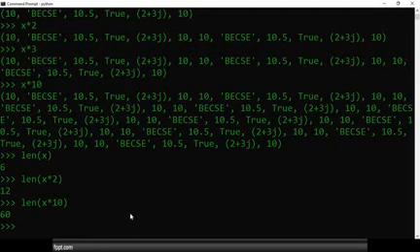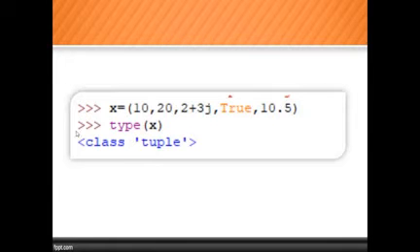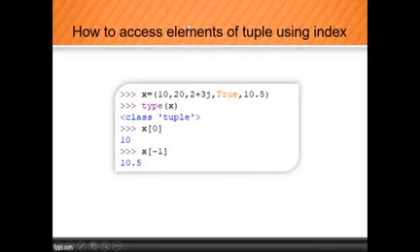Okay, so let's go to the PPT. Let's check the PPT. So this is a tuple, x is equal to 9, and these are the values, True, and I'm checking the type of the tuple. So type of x, we get tuple. So how do we access an element of a tuple using index? Yes, we can do that by using x of 0, x of 1, x of 2, positive numbers as well as negative numbers.